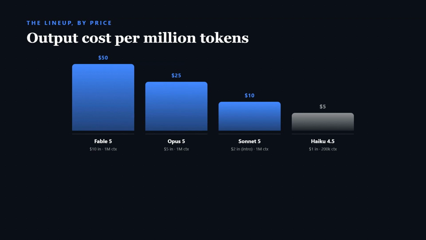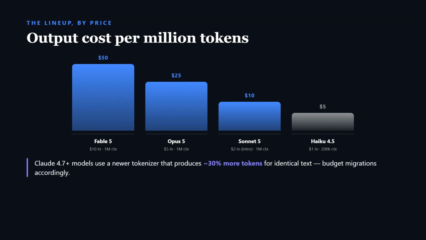One more thing that isn't in this chart, Claude 4.7 and later use a newer tokenizer that produces roughly 30% more tokens for identical text. That's not a price change, but it is a bill change, budget your migration accordingly.